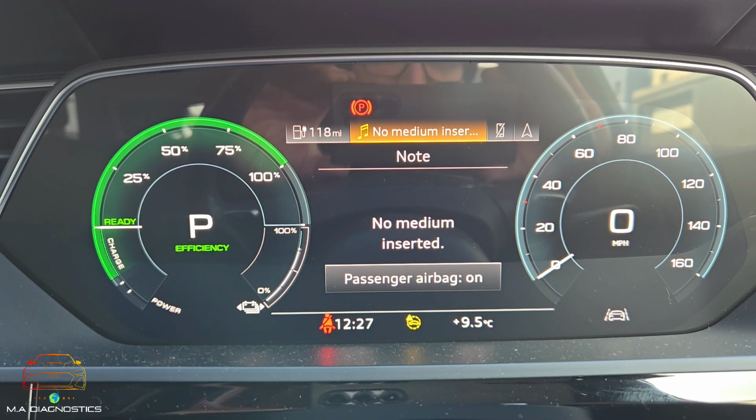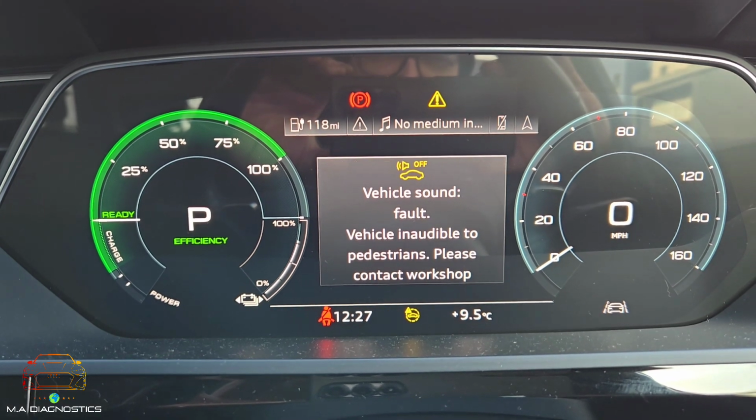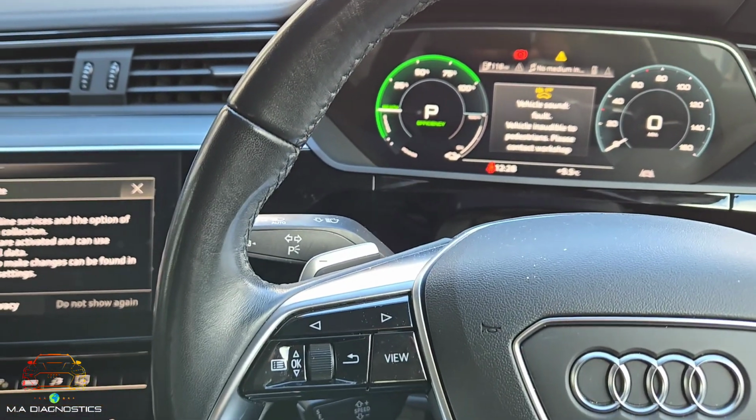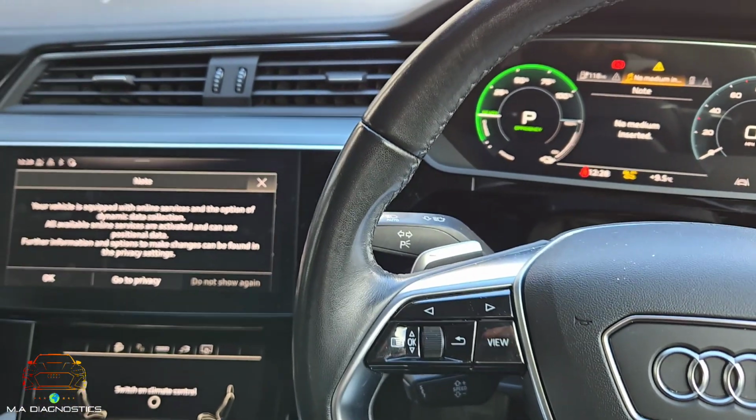It's a pedestrian warning: vehicle sound fault, vehicle inaudible to pedestrians. So some kind of speaker or whatever is maybe at fault here. So we'll maybe get this in the workshop and get it looked at.